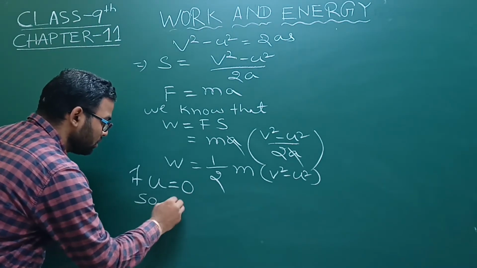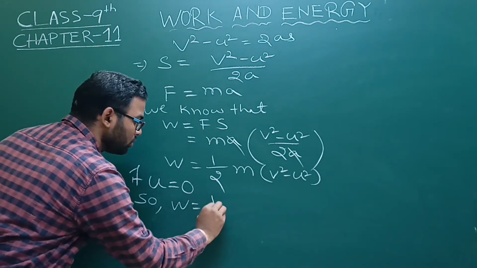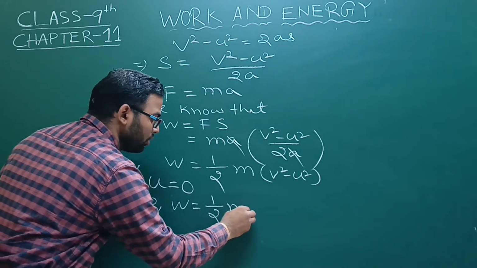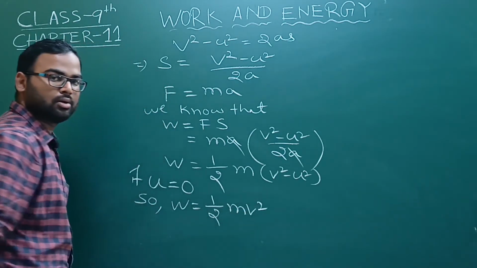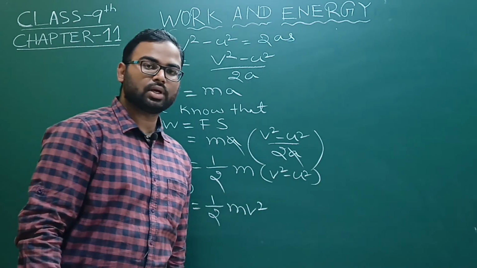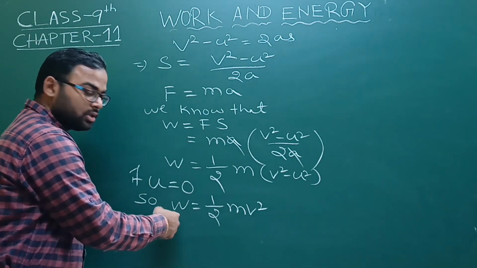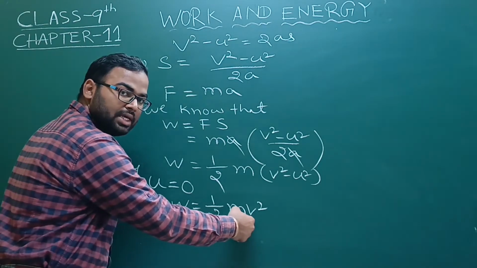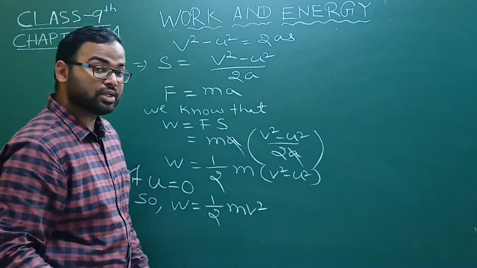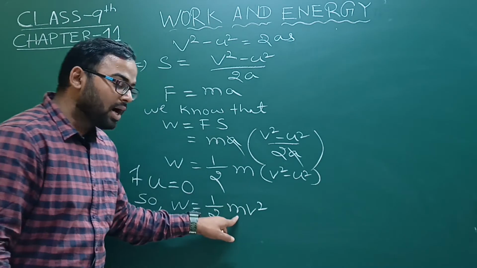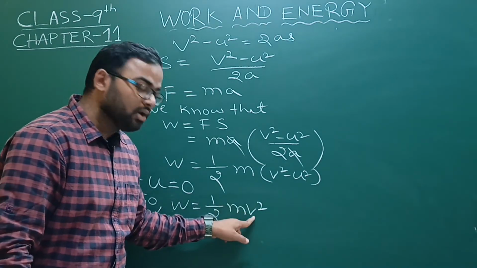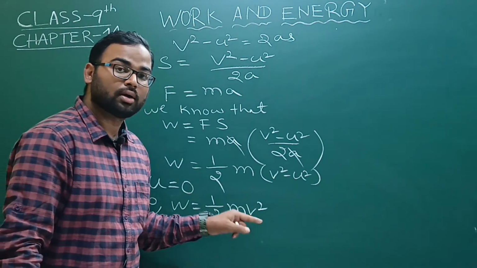So work done W equals half into m into v square, because u is 0 and 0 square is also 0. So here we get work done equal to half m v square. The relation involving mass of the object and velocity of the object is called kinetic energy.